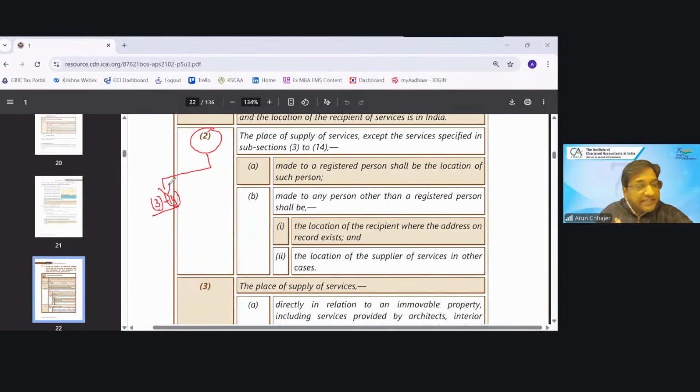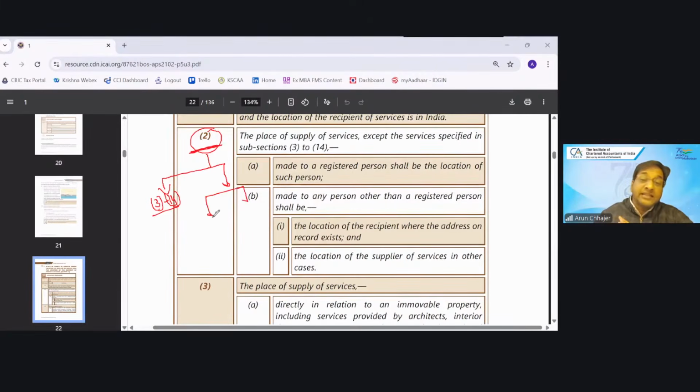What is 3 to 14? They are giving the banking transaction ka place of supply, immovable property ka place of supply, likewise. If your transaction is covered in 3 to 14, then the place of supply will be decided according to that clause. If it is not covered in 3 to 14, then it will be decided according to the general clause.